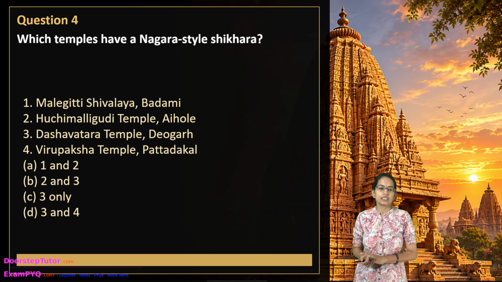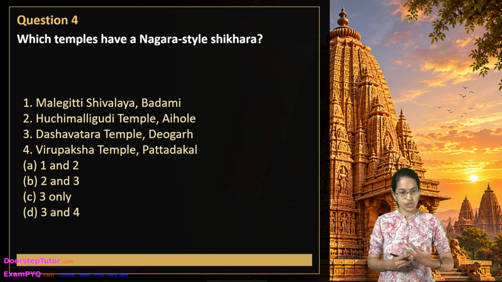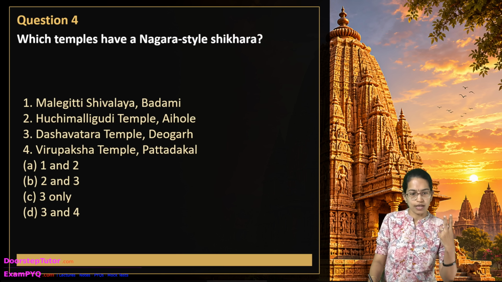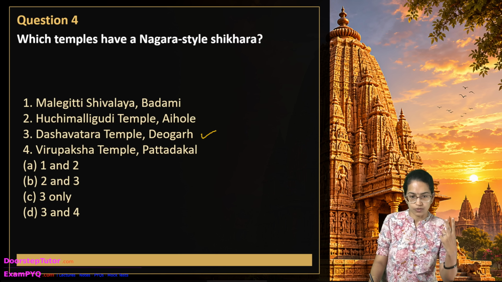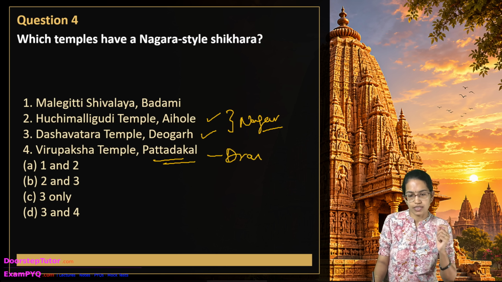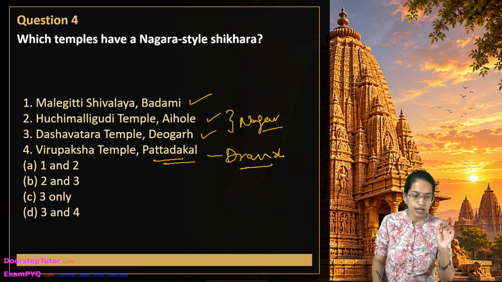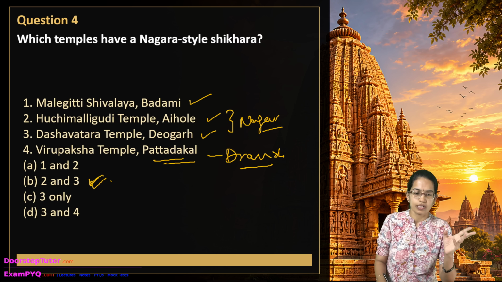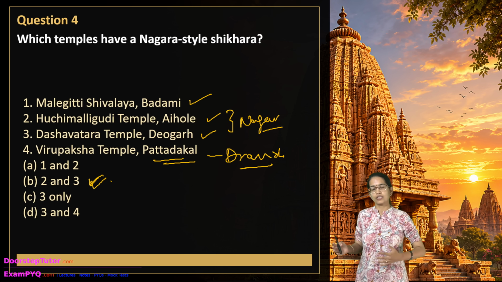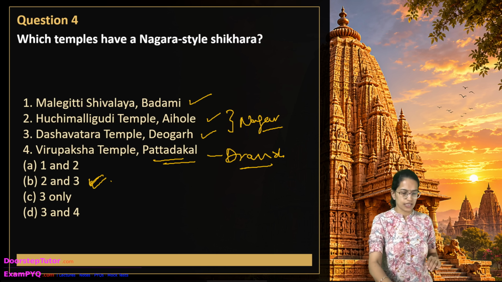The next question is: which temple has a Nagara style shikhara? This is important. Two of the temples, the Dashavatara temple in Deogarh and the Huchchimalligudi temple in Aihole, both belong to the Nagara style. However, the Virupaksha temple is a classic example of the Dravidian style, and the Malegitti Shivalaya in Badami is again a Chalukya and Dravidian style temple. So when it talks about Nagara style, it is only 2 and 3. The remaining two are generally associated with the early Chalukyas and the Dravidian style.